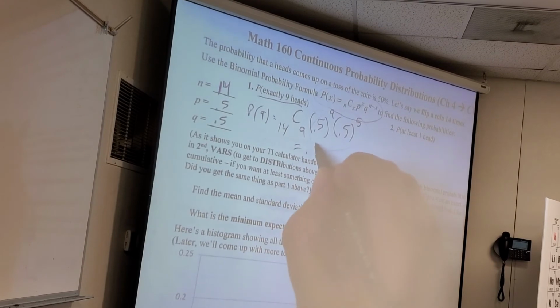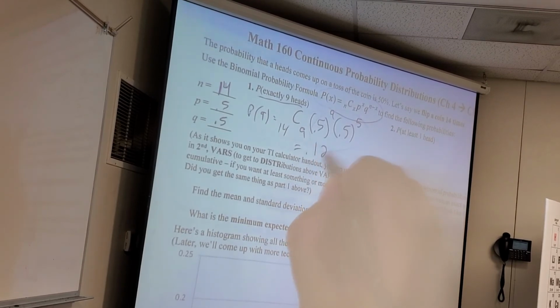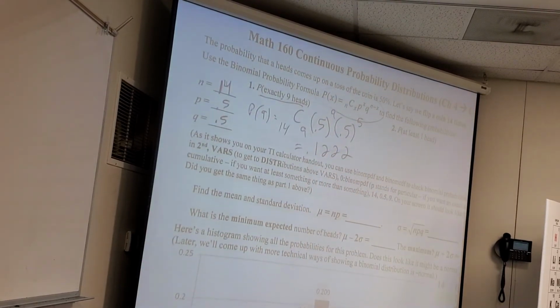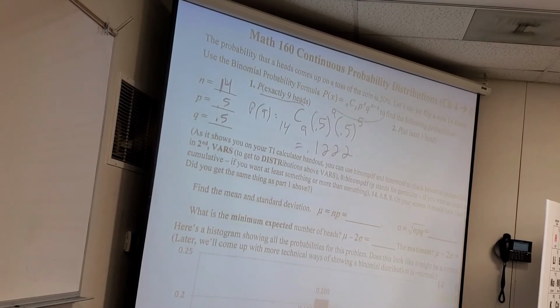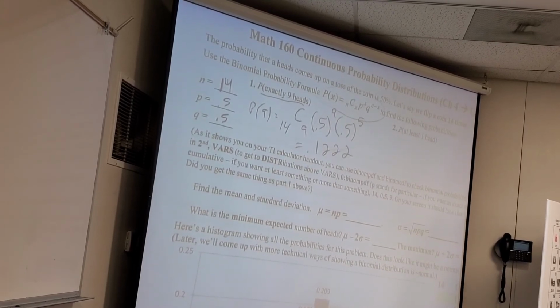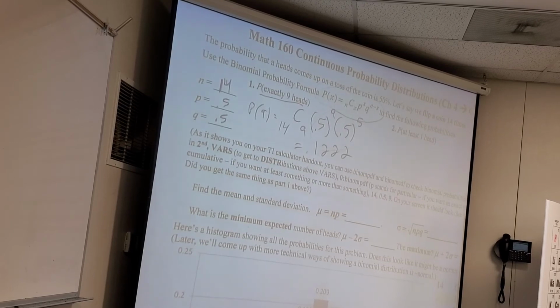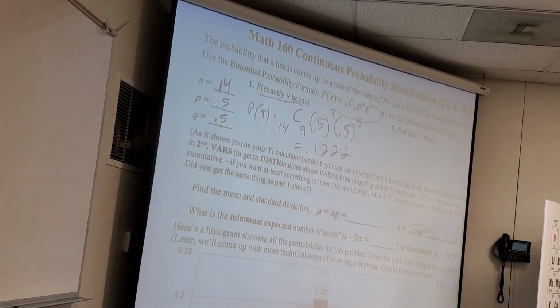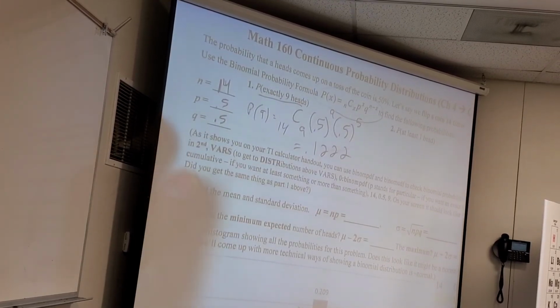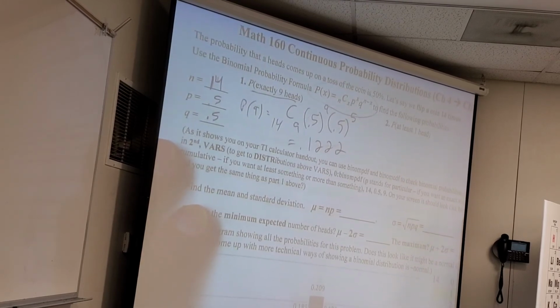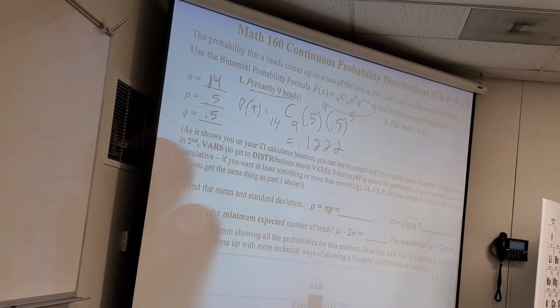So you should get, double check, make sure you can get this, 0.1222. It's about a 12% chance. Is everybody all right? You guys good? Yes? How do you get the C? Oh yeah, all right.